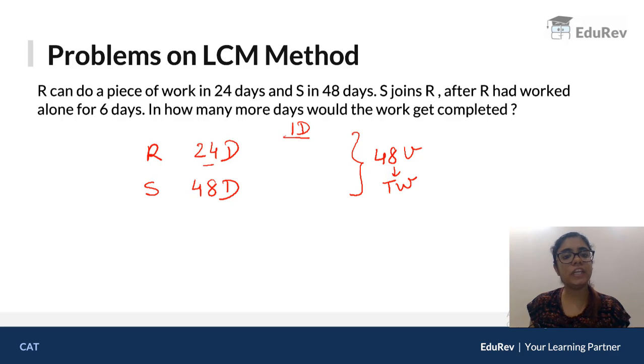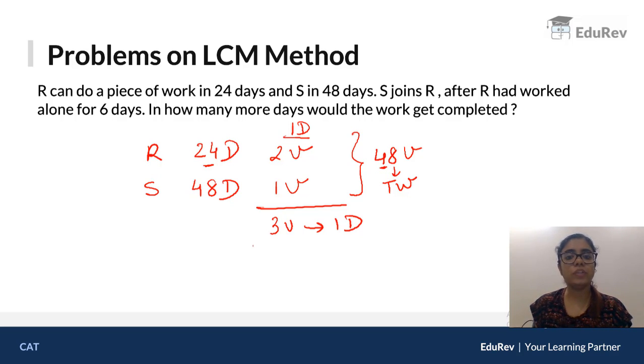R takes 24 days to do 48 units. तो 1 day में कितना करेगा? 1 day में he will do 2 units. S takes 48 days to do 48 units. तो 1 day में he will do 1 unit. So together these guys do 3 units in 1 day. 3 units करता है 1 day में, so they have to do 48 units.